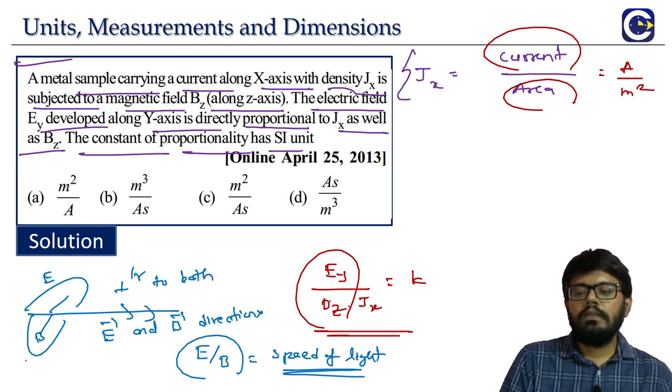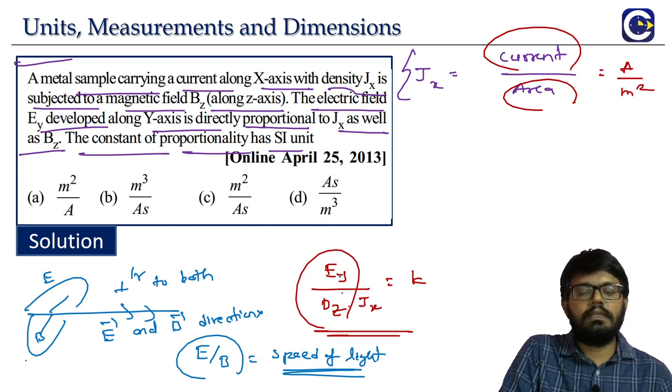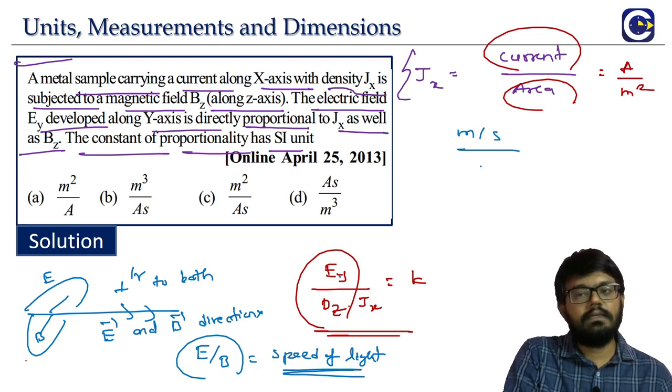Now, the thing is what? If you look at here, Ey by Bz, what is this? This is the ratio of electric field to the magnetic field, right? So just unit wise, it will be what? Speed. Speed means what? Meter per second. Just unit wise, because we are looking for the unit of K.